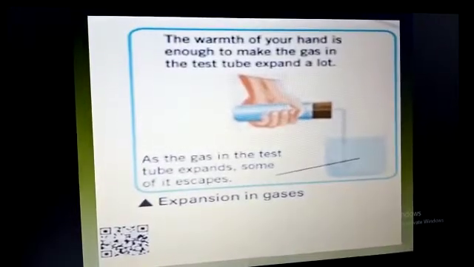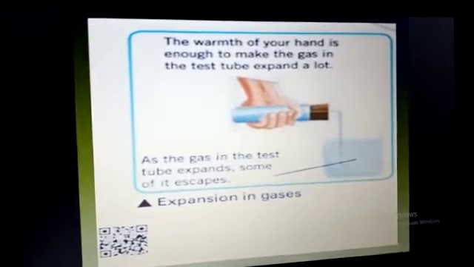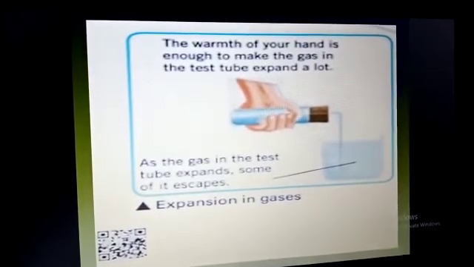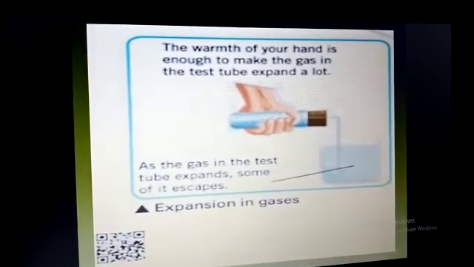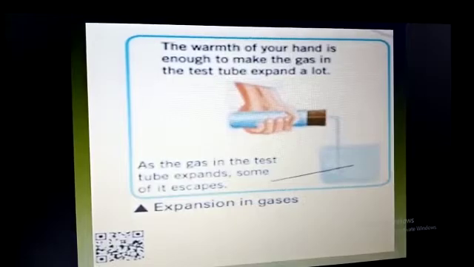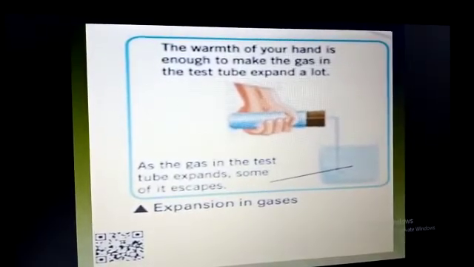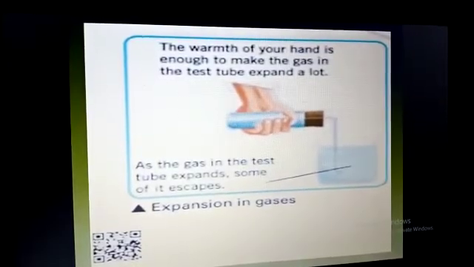Expansion in gases. The warmth of your hand is enough to make the gas in the test tube expand a lot. As the gas in the test tube expands, some of it escapes. For example, our hand is warm. When we hold this test tube, a lot of gas molecules in the test tube expand and some of it escapes or spreads out.